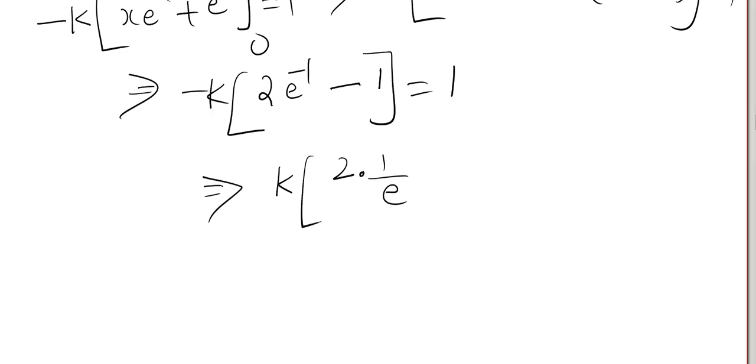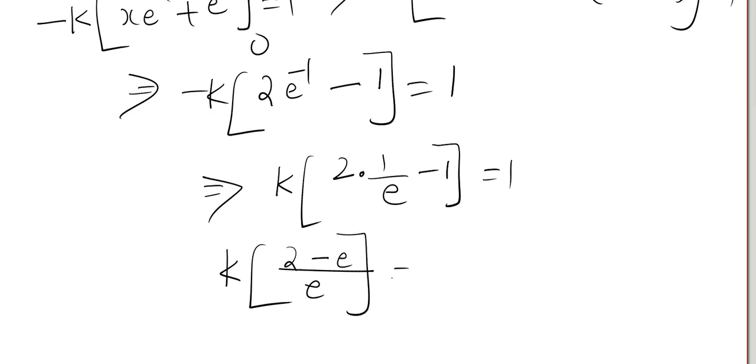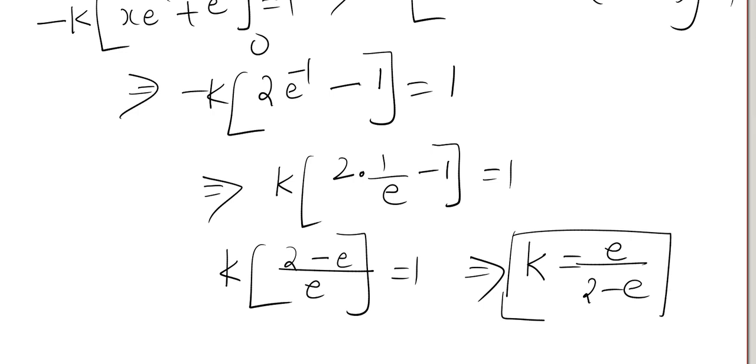When you take this to the denominator, the power sign changes. Minus 1 equals to 1. e LCM, we get 2 minus e equals to 1. Therefore, k is equal to, just send this term to RHS, it becomes e by 2 minus e. This is the k value.